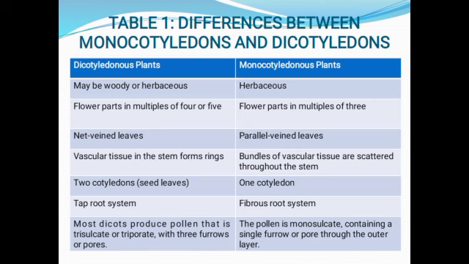The vascular tissue is arranged in the stem in the form of rings, while the bundles of vascular tissue are scattered throughout the stem in monocots. Dicots have 2 cotyledons, monocots have 1 cotyledon. There's a taproot system in dicots and there's a fibrous root system in monocots. Most dicots produce pollen that is trisulcate or triporate, while in monocot plants, the pollen is monosulcate, containing a single furrow or pore through the outer layer.